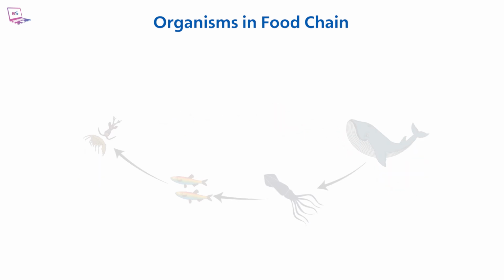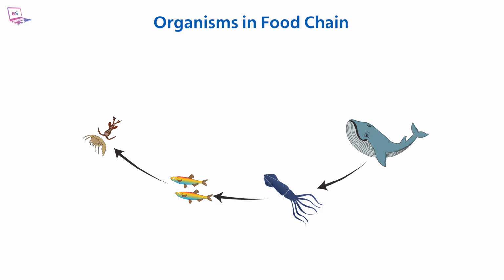In this diagram of the food chain, it can be understood that plankton is food for small fish. Small fish is the food for squid. A squid is eaten by a whale.